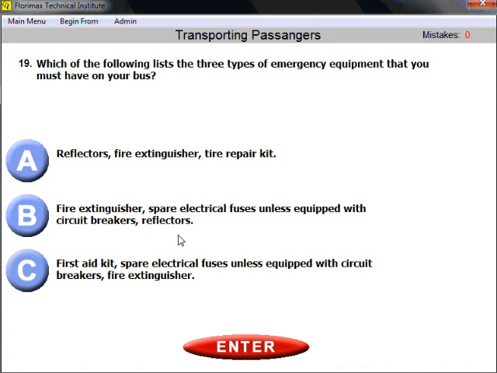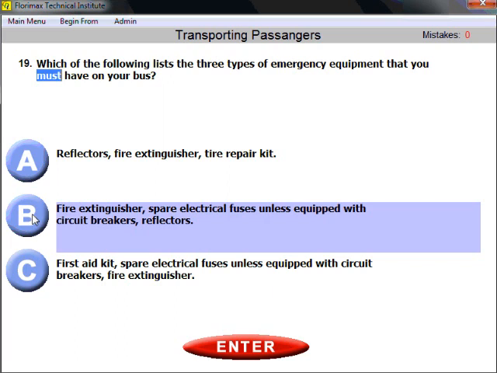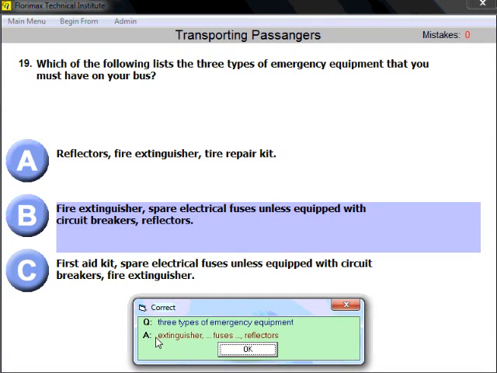Question number 19. Which of the following lists the 3 types of emergency equipment that you must have on your bus? And this list is the same as for the truck, for any other commercial vehicle. You must have a fire extinguisher, spare electrical fuses, and reflectors. And again, you are probably familiar with this list from the pre-trip inspection class. Okay, 3 items: extinguisher, fuses, reflectors.